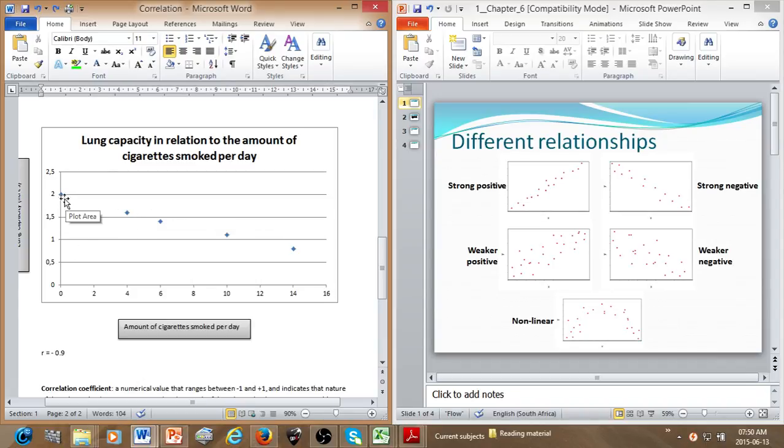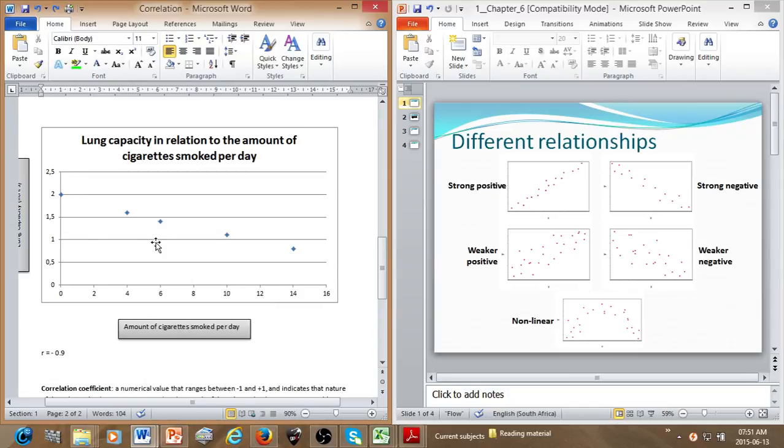So have you noticed that as the amount of cigarettes that a person smokes per day decreases, they tend to have a higher lung capacity? So therefore, as the amount of cigarettes that a person smokes increases, we found the lung capacity decreases.